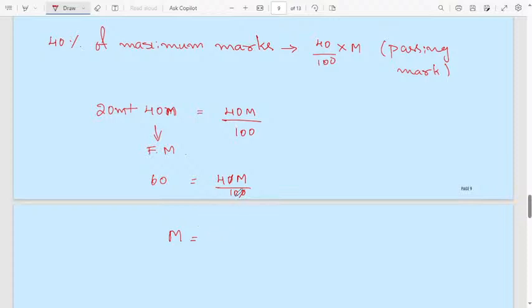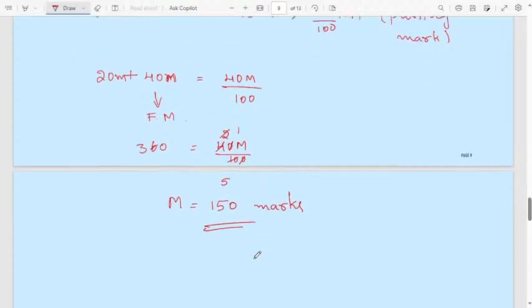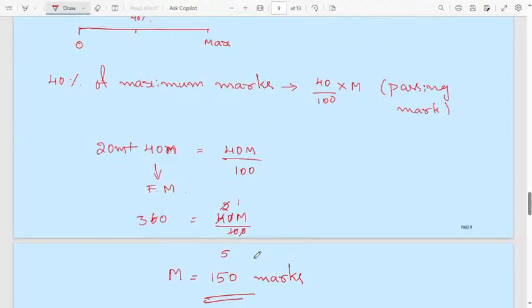You can cancel it here. 0 gets cancelled. Then 2 2s are 2, 5 2s are 10. Then 2 1s are 2, 3 5s are 15. 150 marks. Maximum marks will be 150 marks. Revise 1 or 2 times, you will get it.